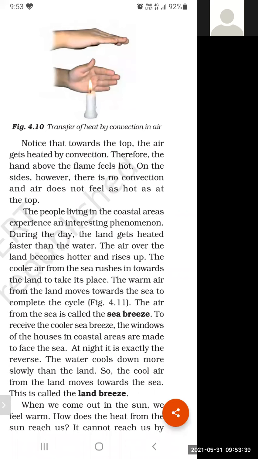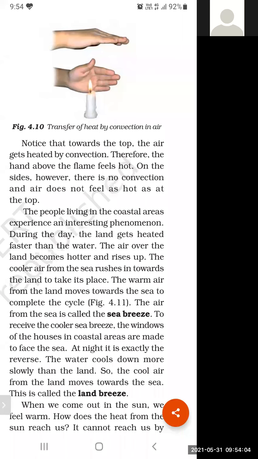So now the cool air from the land moves towards the sea, and this will happen at night. At night, remember student, the breeze means the air from the land moves towards the sea. That is why this is known as land breeze.